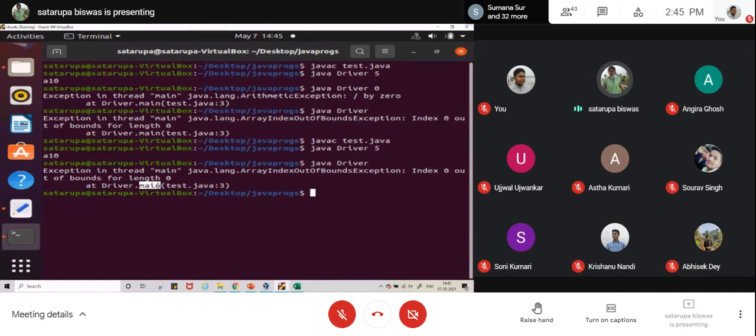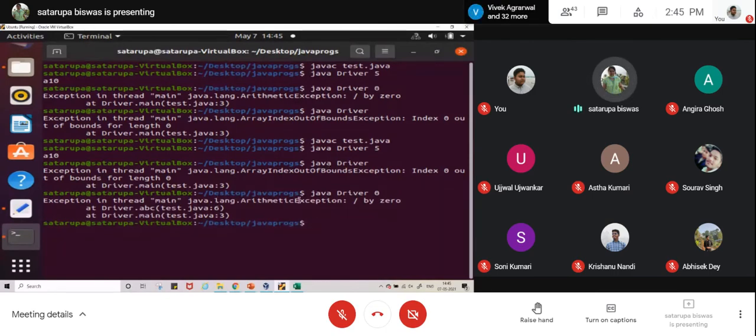Inside the driver class, inside the main function, the thing has occurred. But if I give here 0, that means, see the division by 0 error, where has it occurred? Primarily it has occurred in the ABC method. Okay, line number 6 in the ABC method is creating this problem. It is unhandled in ABC, so it will be going back to the caller. So the next exception has occurred in the caller, at the line where ABC was called. So that line is line number 3.